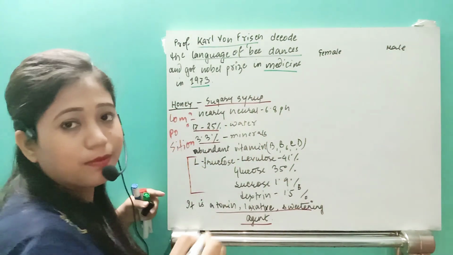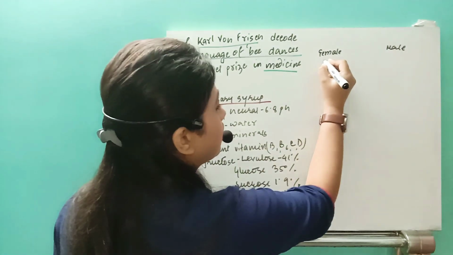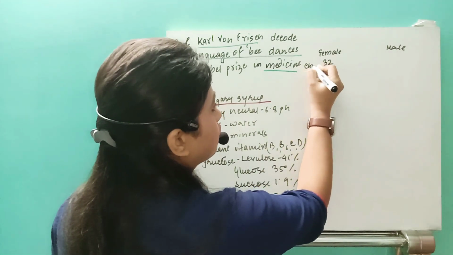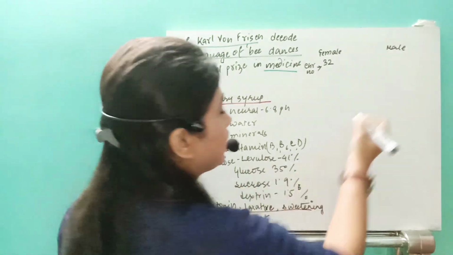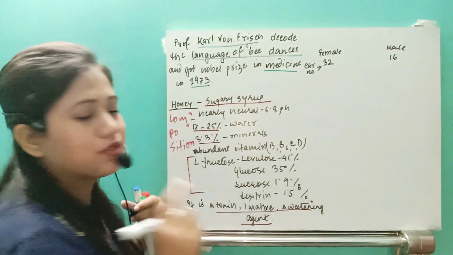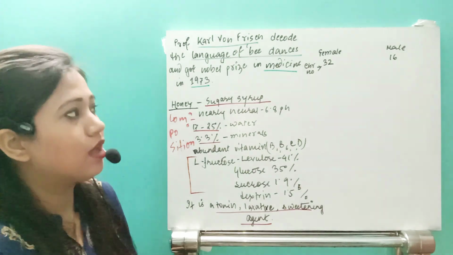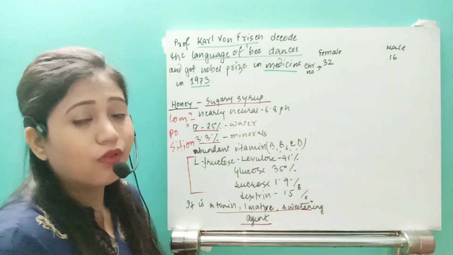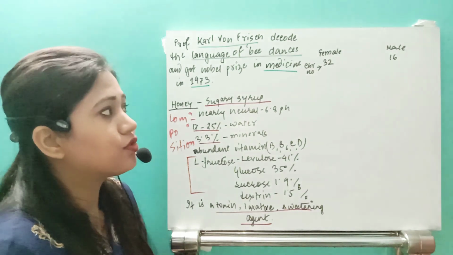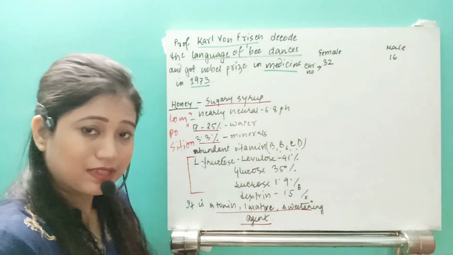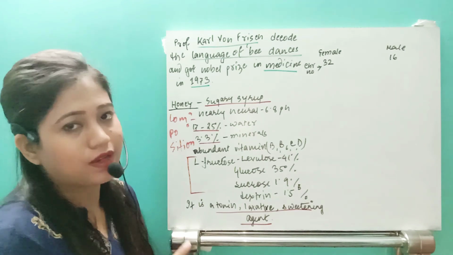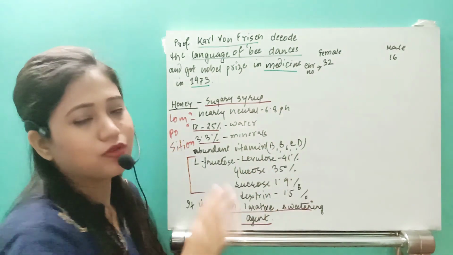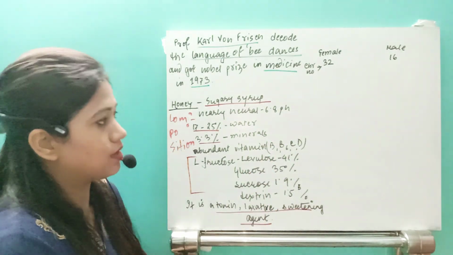The female has chromosome number 32, and in case of male it is 16. This is a very important thing, that the chromosomes vary. Males are haploid because they have only one set, but the female has two complete sets.